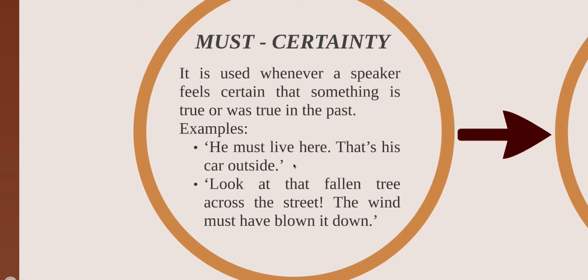Let's imagine that it was a storm and it has been a really rainy day. Entonces no sabes si el árbol que está en la calle se cayó debido al viento, no estás seguro 100%, pero estás casi seguro. Almost sure, certainty, okay? Must. You are not going to use mustn't. Never. No van a usar la forma negativa del must en este grupo de modal verbs, okay? Just must, the affirmative one.